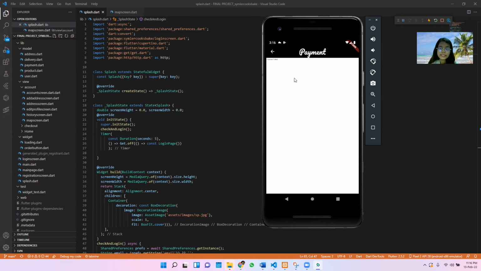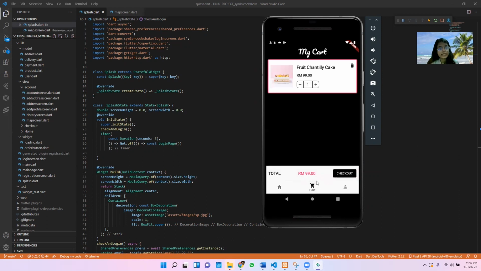Okay, it already stated the payment is failed. So once we go back to the cart, we still have the product that we already added in the cart, which means it's not paid yet and it's not checked out yet. Okay, so we can check out by clicking the payment successfully.